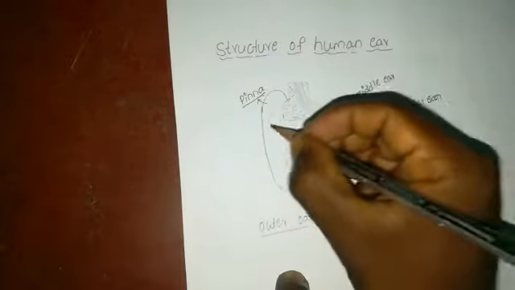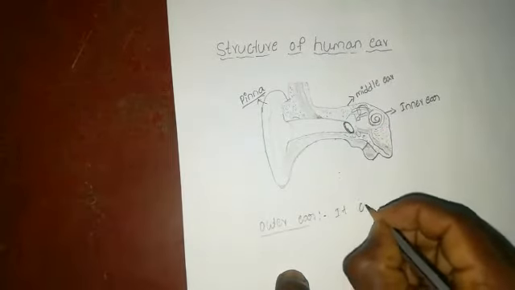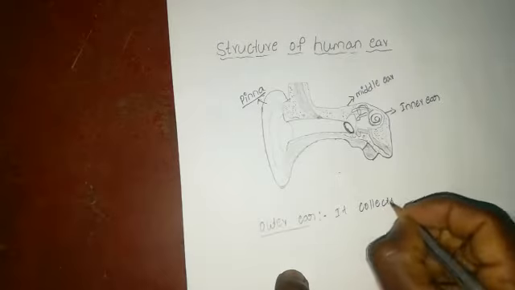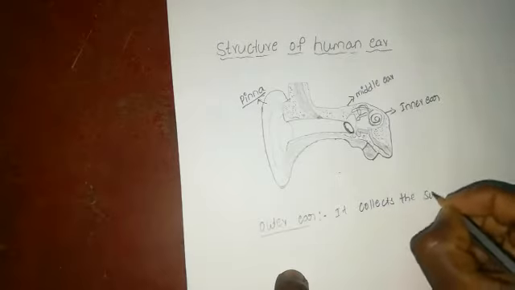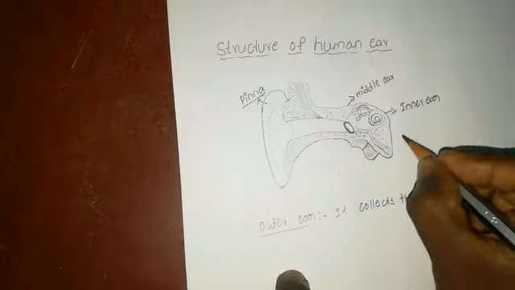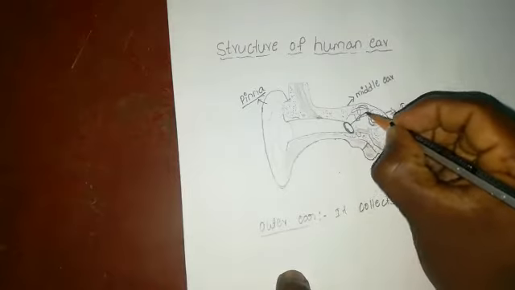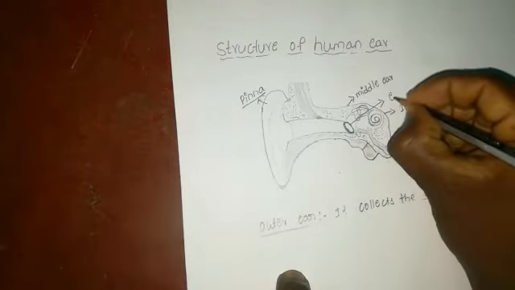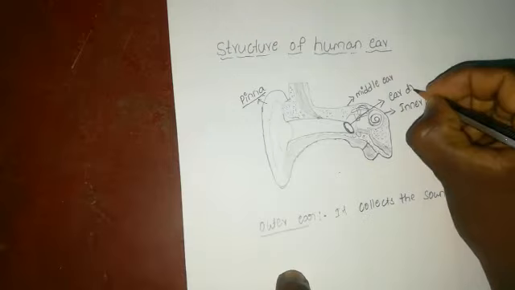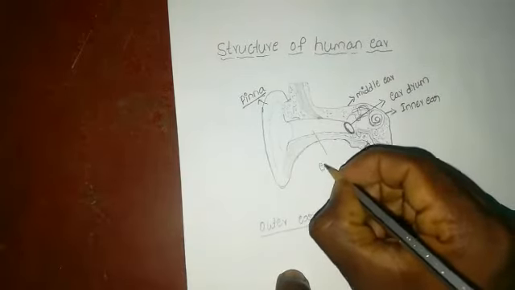This outer ear collects the sound and directs it down to the eardrum. This part is called the eardrum, and this is the ear canal.